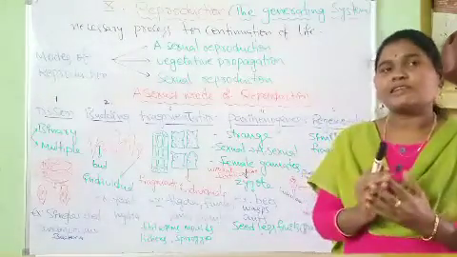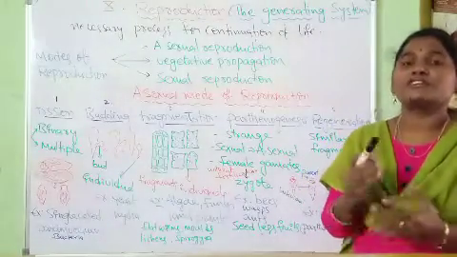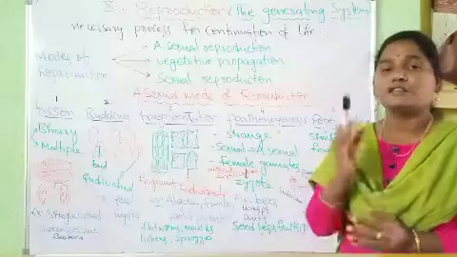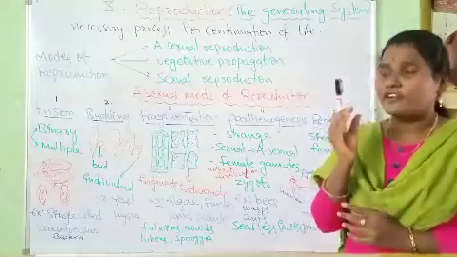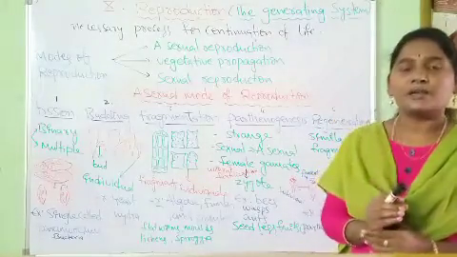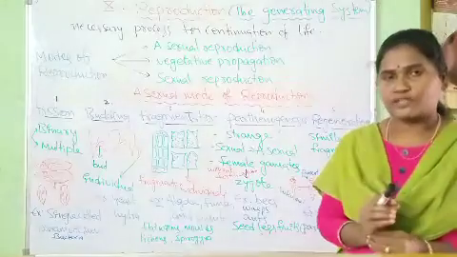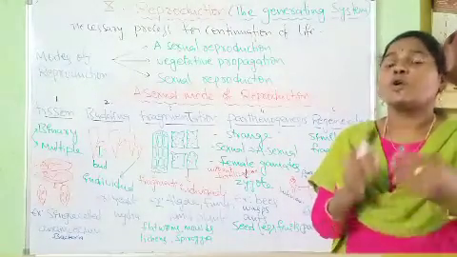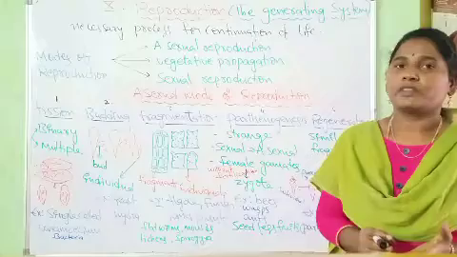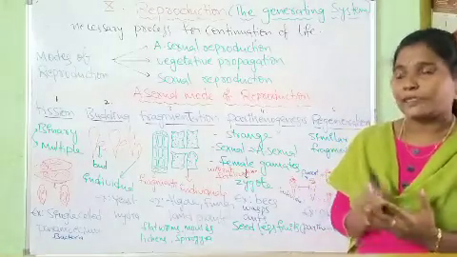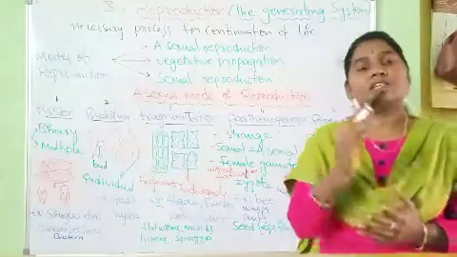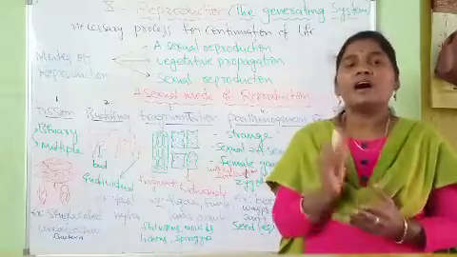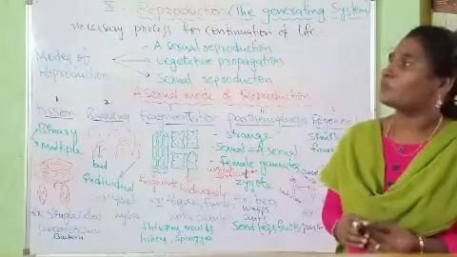So the lactobacillus bacteria reproduce very fast. Here, the warm milk is a favorable condition for the lactobacillus bacteria's reproduction, whereas cold milk is unfavorable. So that is why the time required for reproduction varies from organism to organism.